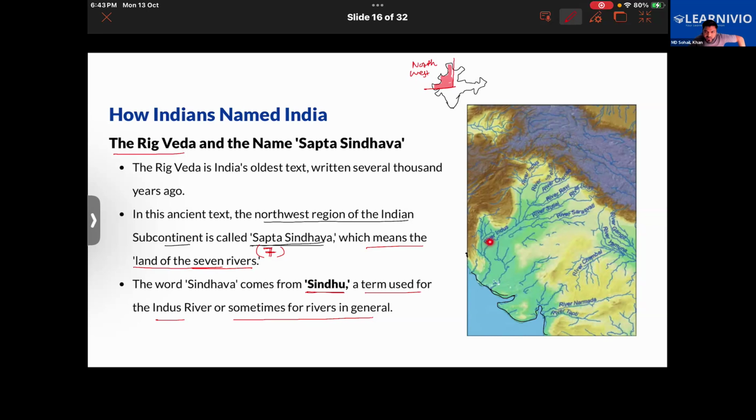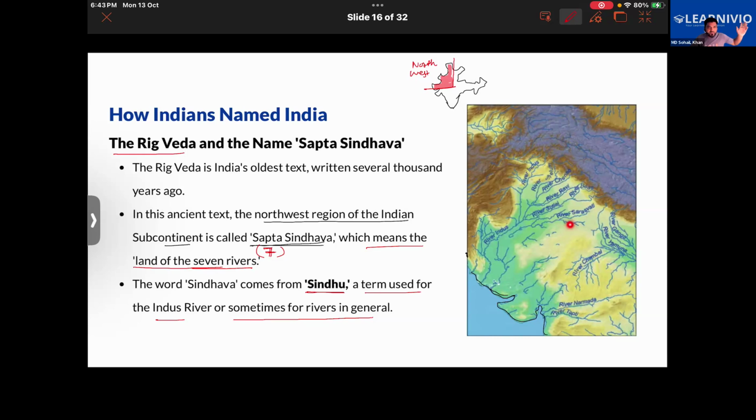And further, you will see that there are some other rivers also. See, River Jhelum, River Chenab, River Ravi, River Satluj, Beas. Earlier, Saraswati was also there, but Saraswati is no longer there. It has disappeared because of various reasons. So basically, how many rivers are there? One, two, three, four, five, six, and Saraswati also.